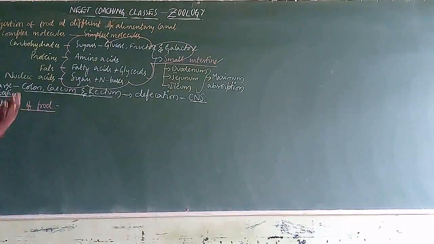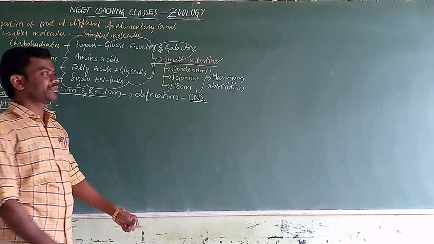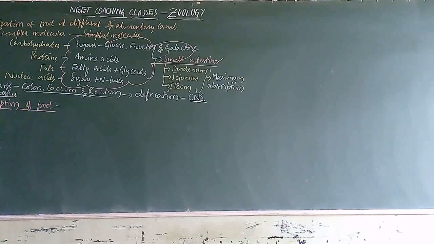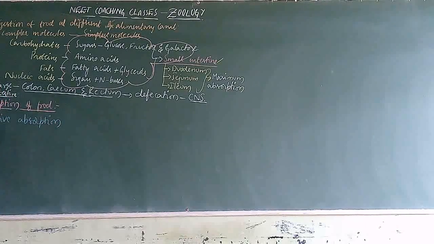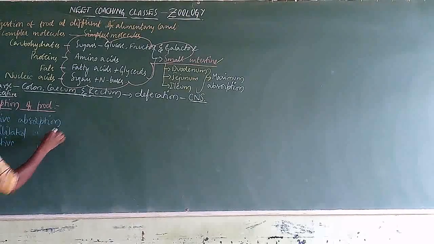In what ways can absorption be exhibited by the human elementary canal? Three types of absorption can be exhibited. Those are passive absorption, facilitated absorption, and active absorption.